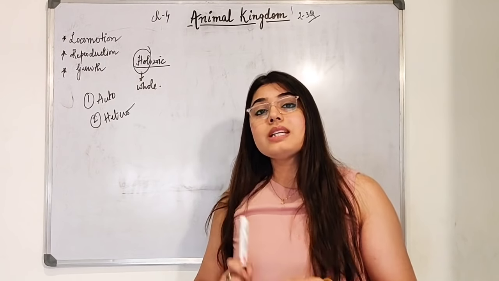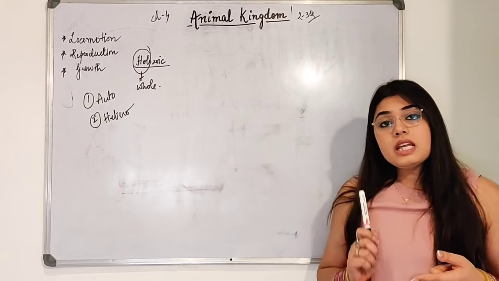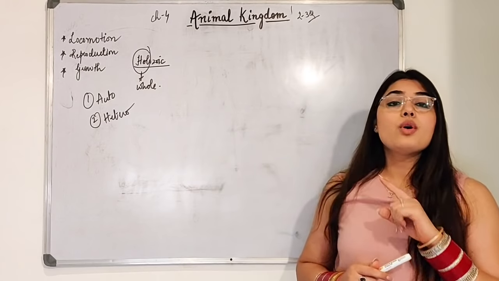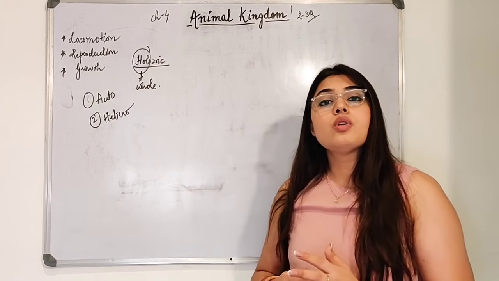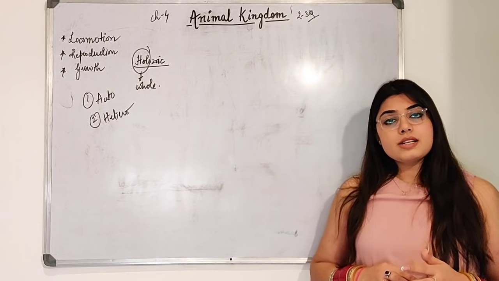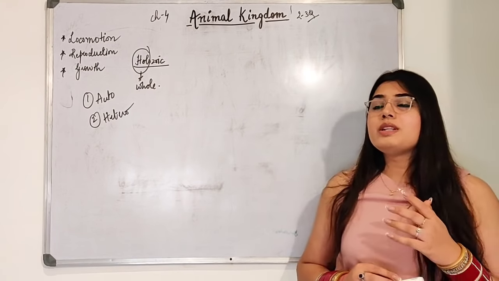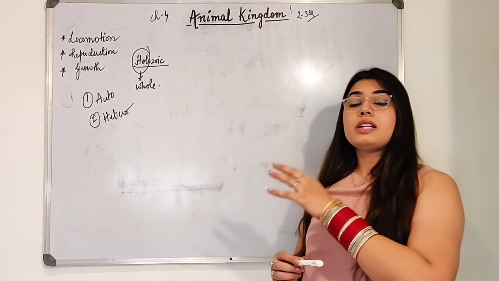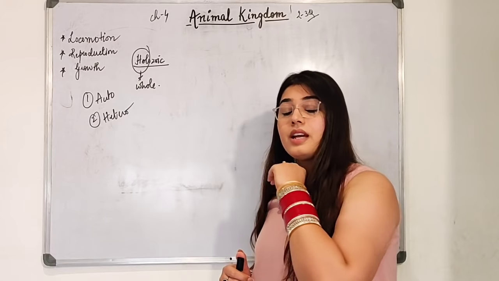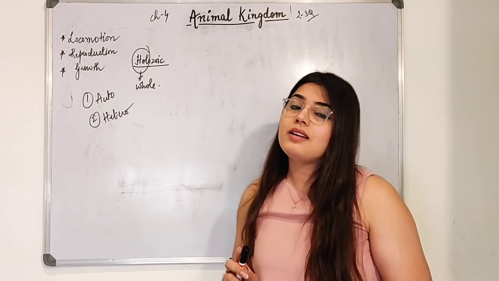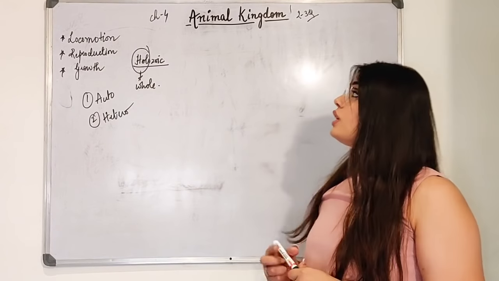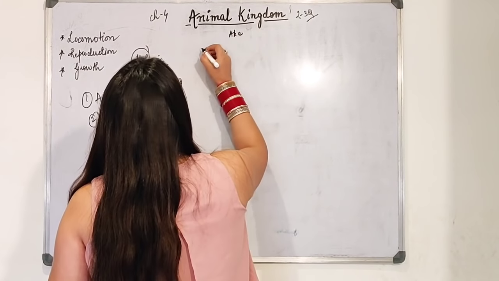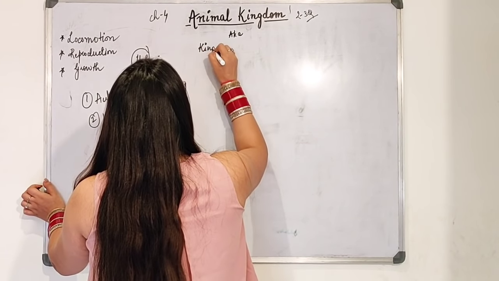If a question comes asking what is the need to classify, you will say that we need to classify organisms because there is a diversity of organisms, and if we don't classify them, we won't be able to know their features. Our task will be difficult and more time consuming, whereas if we make a classification table, it will make our task easy and less time consuming.